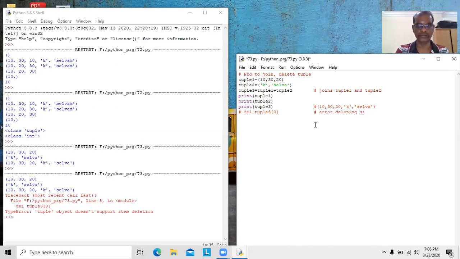Deleting an element in a tuple is not possible. Then we can check it: tuple 3 of 0, instead of 10, I would like to assign 100. So it also gives an error.